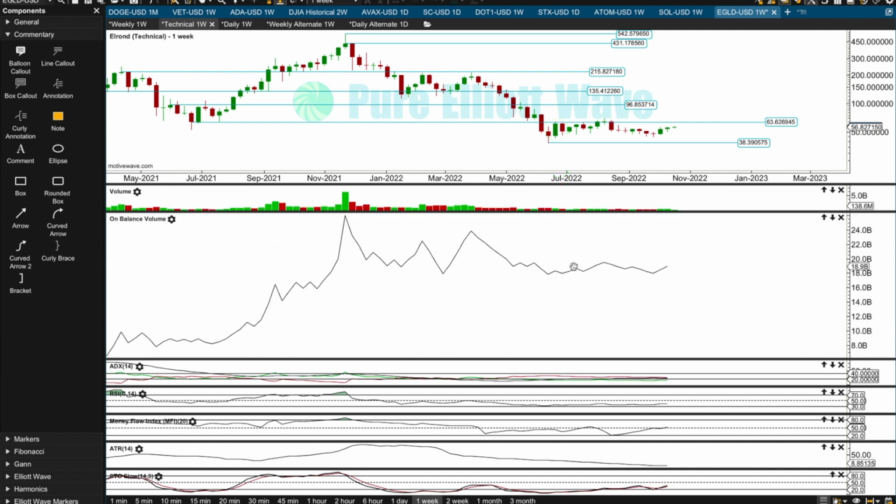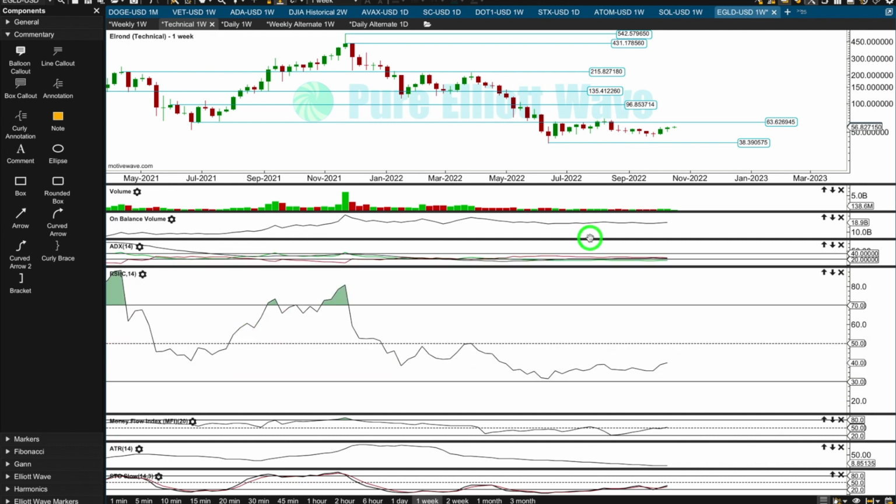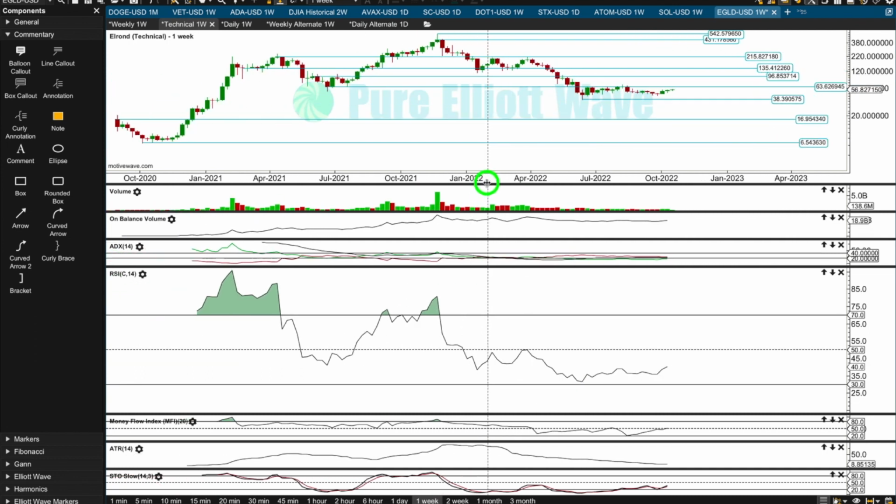On-balance volume is moving sideways with price. They're both range bound. Resistance 63.62, support 38, actually probably a little bit above that. Support probably about 46. We'll look at that more clearly at the daily chart level though. ADX declining at the weekly chart level, no clear trend. Yep, price is consolidating. RSI neutral, didn't reach oversold at that low. Has it ever reached oversold?